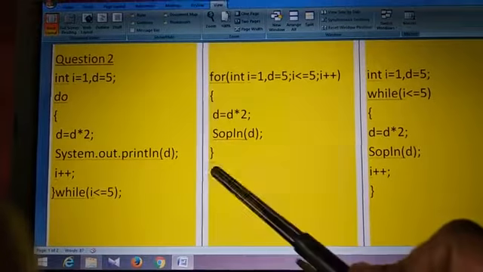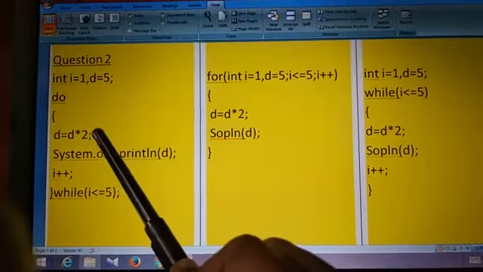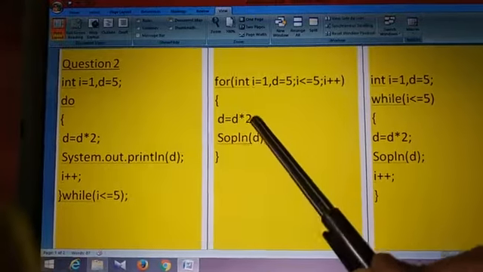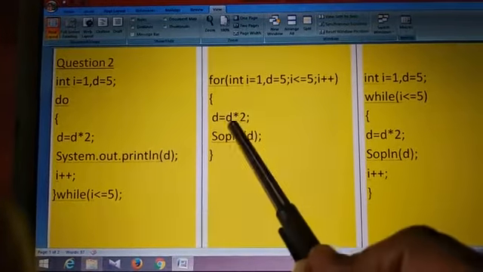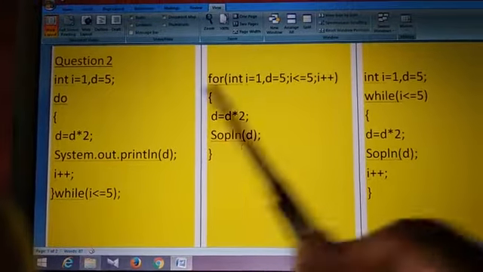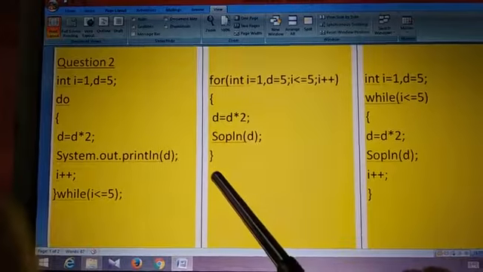Then open the body. Here which is the body of the loop? This is the statement which comes in the body. This also belongs to the body. So write those two. Don't change the order. Copy that. First statement, second statement. Then this is the updation. Already this updation you have written here. So just close this. Okay.